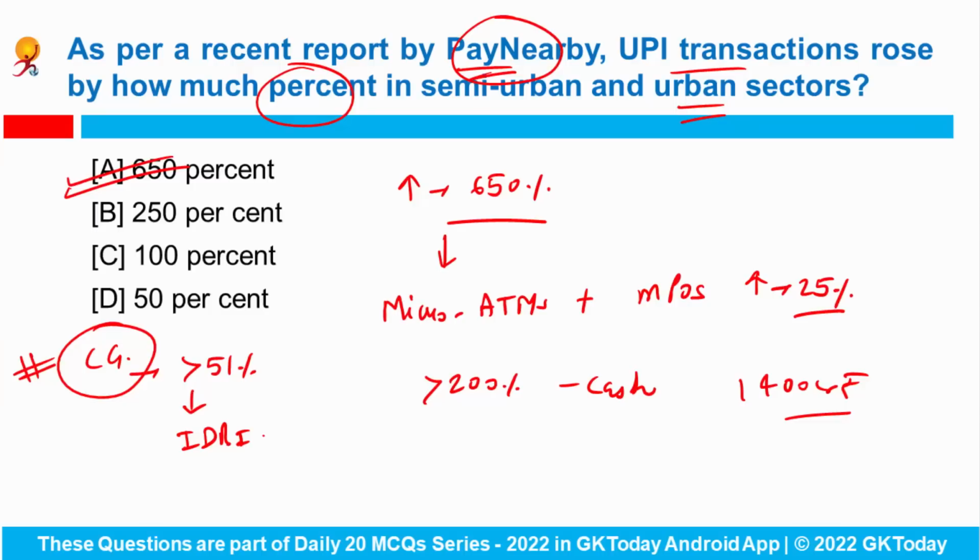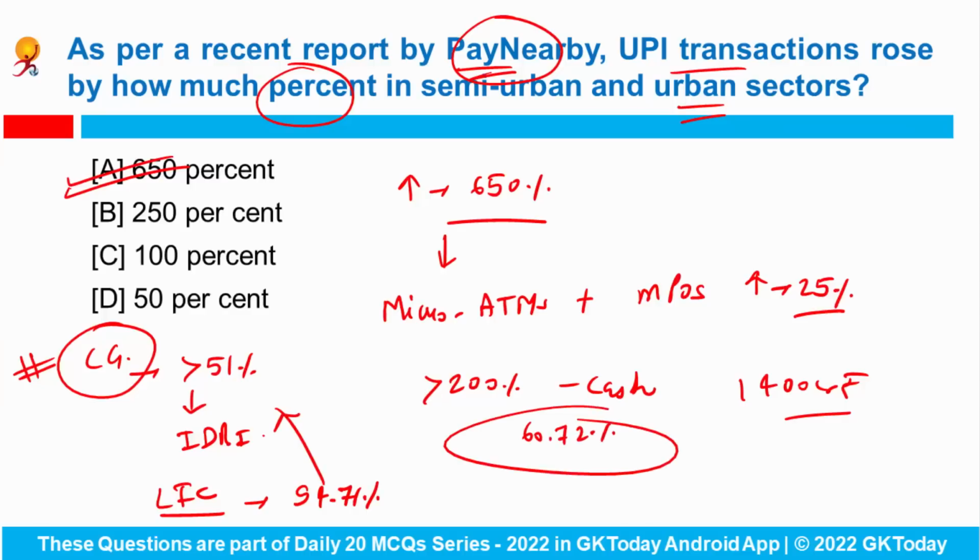At present the government and the Life Insurance Corporation of India, that is LIC, hold 94.7% in the IDBI Bank, and now they are looking to sell 60.72%. Fine. So if you're asked which bank the central government has allowed foreign funds to invest over 51% in, that would be IDBI Bank.